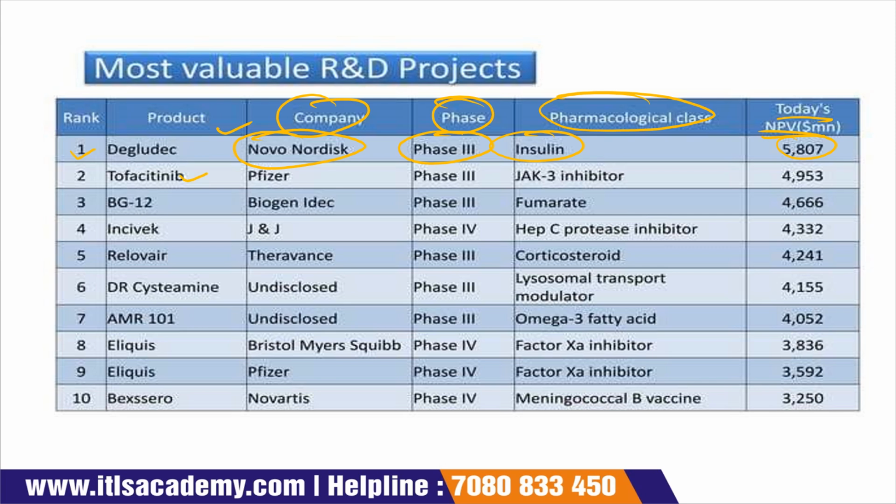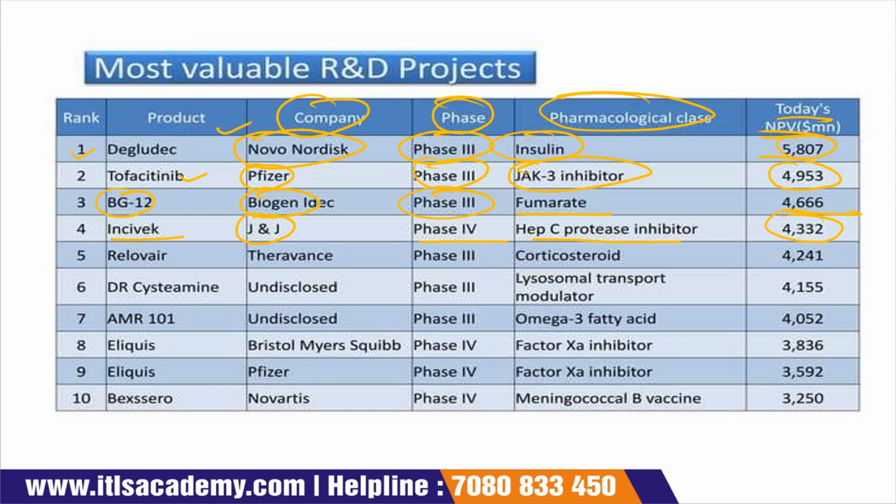Tofacitinib, company Pfizer, phase 3, JAK3 inhibitor, 4953. BG12, Biogen IDEC, phase 3, fumarate, 4666. Incivek, company J&J, phase 4, Hep C protease inhibitor, 4332.